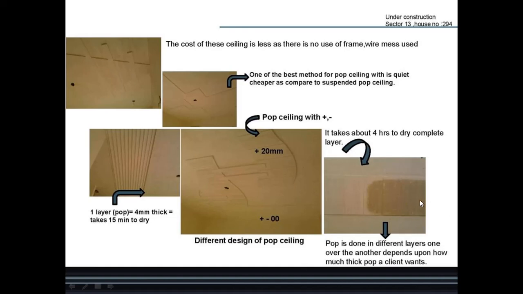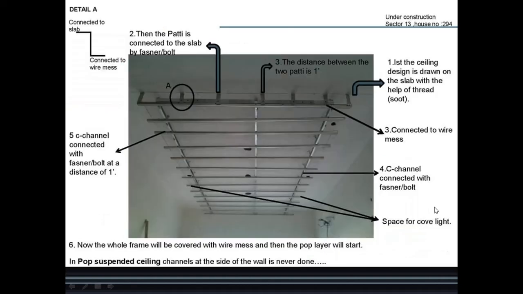Different layers, how much thick you want based on client's requirement. Here we'll get the thickness of POP panel. POP panel, yes, correct. Then the third side. So detail A connected to slab.